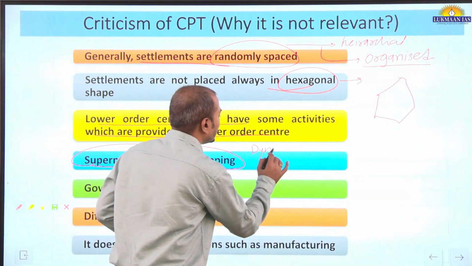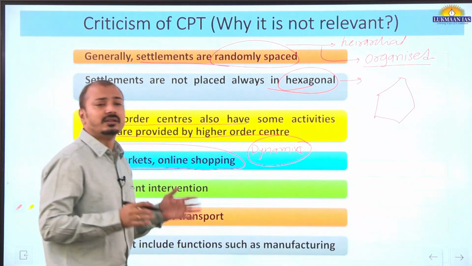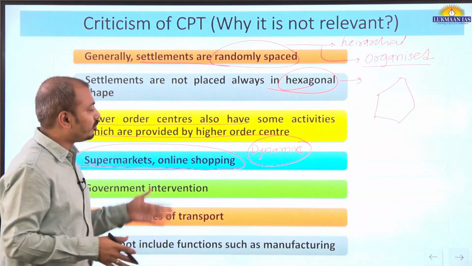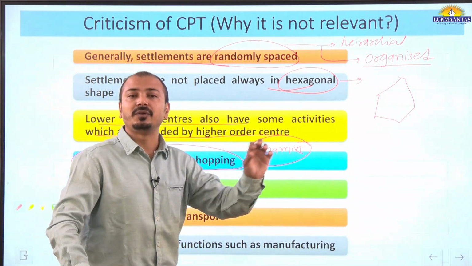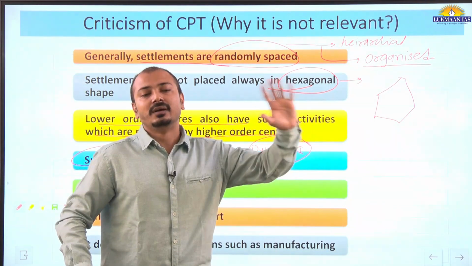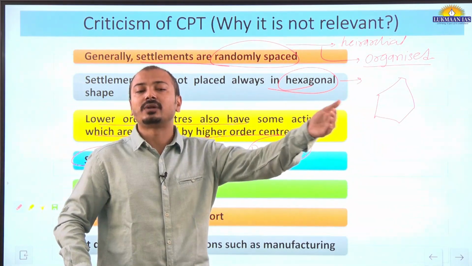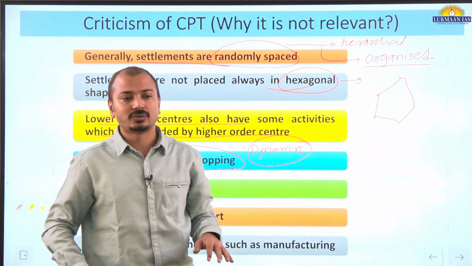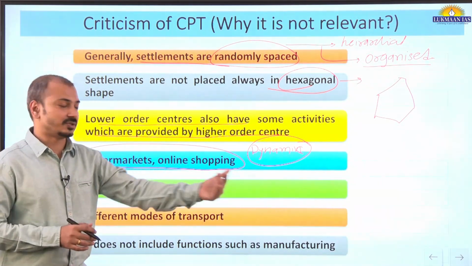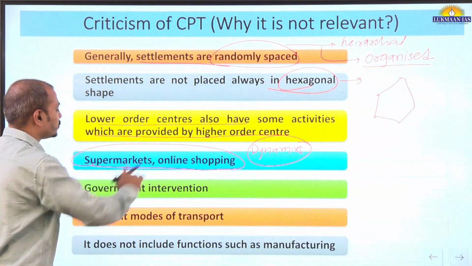We can say the location of the settlements or the central places does not matter here, because if we take the example in India, if we order anything on Flipkart or Amazon, if the seller of that good is located in Bangalore, it is also transported to Delhi. So one can seek such goods from larger distances also. So these new emerging technological factors also influence.